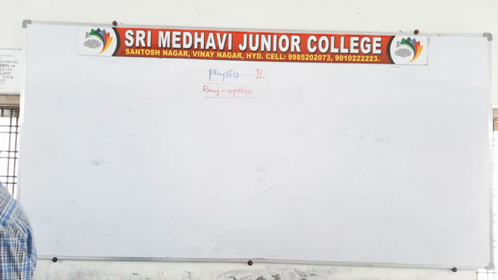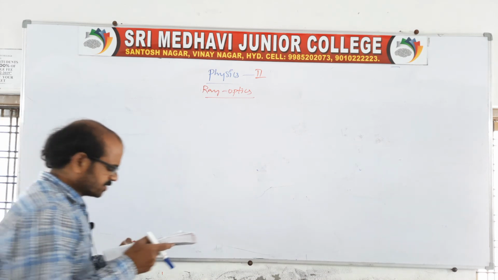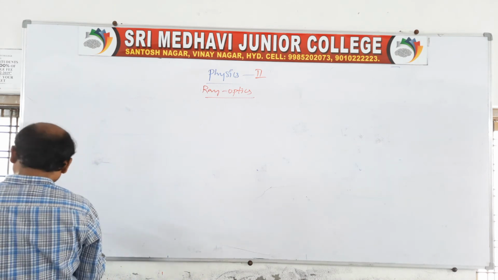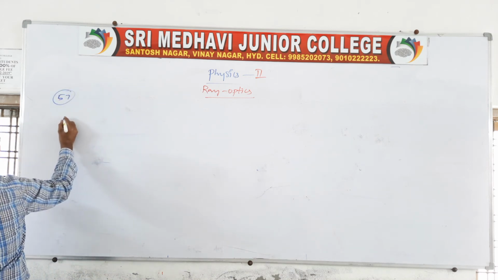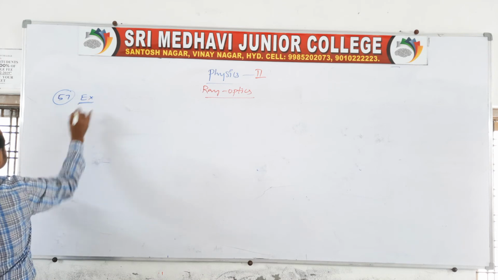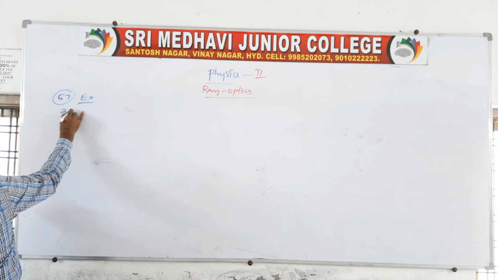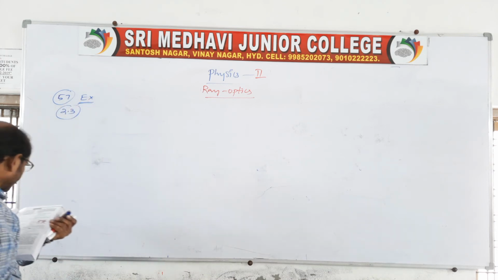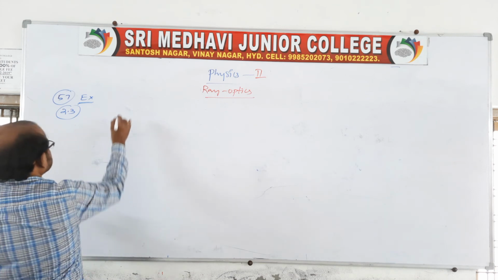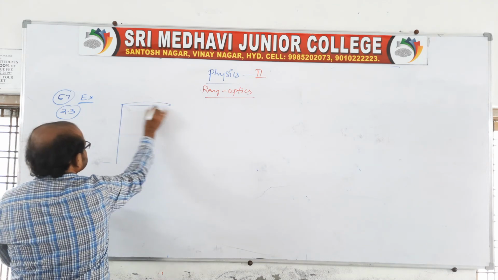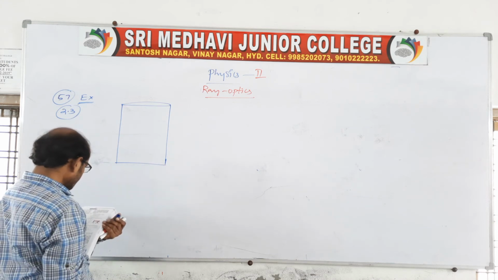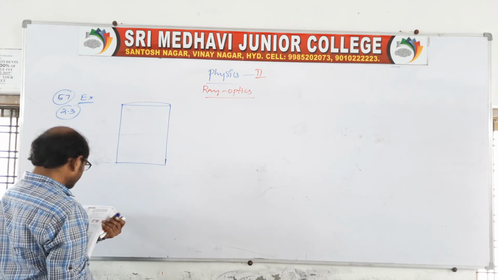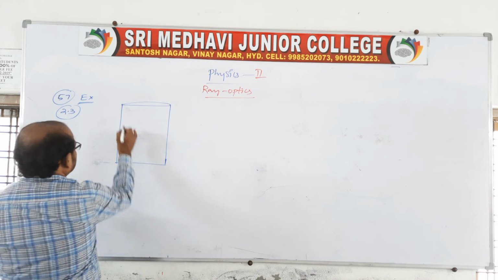Look at the problem. A tank is filled with water to a height of 12.5 centimeter. This is example 57 from the material, exercise problem 2.3. See, one tank is given like this, filled with water.